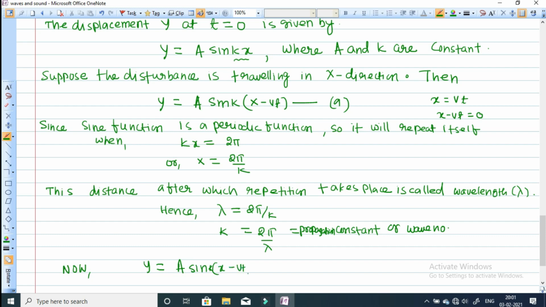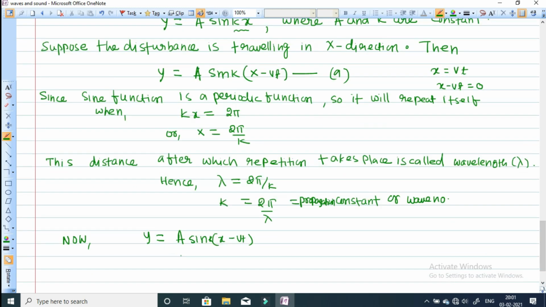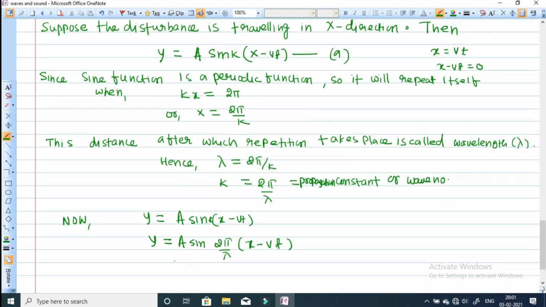Now we replace the value of k, which is 2 pi by lambda, so y is equal to a sine 2 pi by lambda into x minus 2 pi by lambda into v into t.